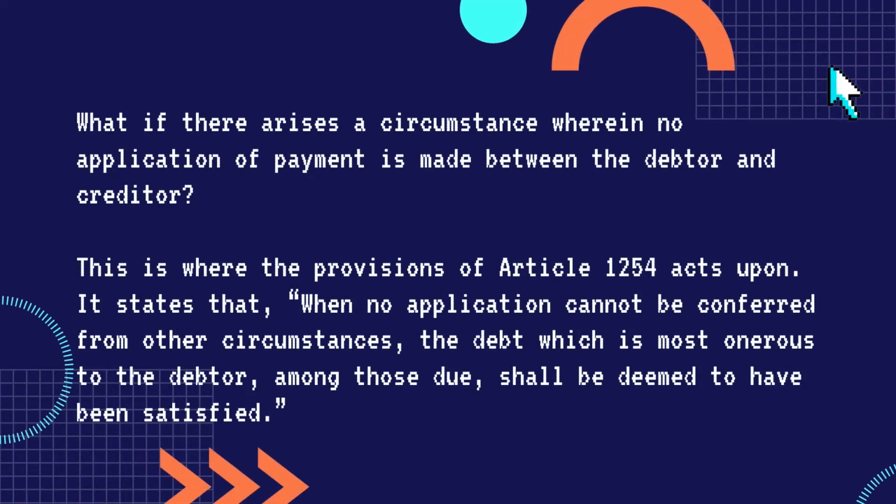What if there arises a circumstance wherein no application of payment is made between the debtor and creditor? This is where the provisions of Article 1254 act upon. It states that when no application can be inferred from other circumstances, the debt which is most onerous to the debtor among those due shall be deemed to have been satisfied.